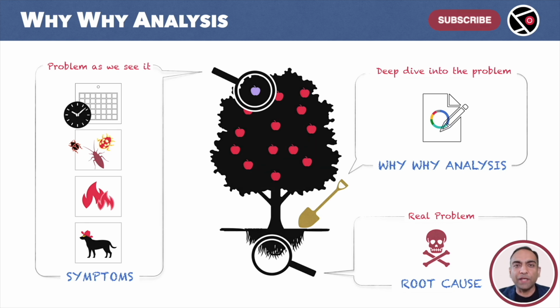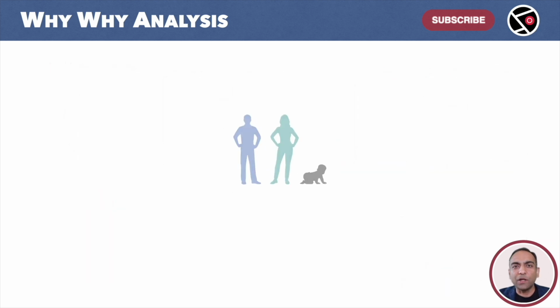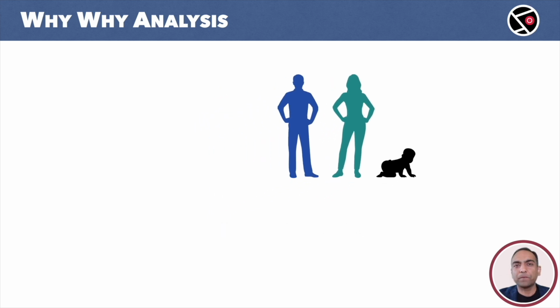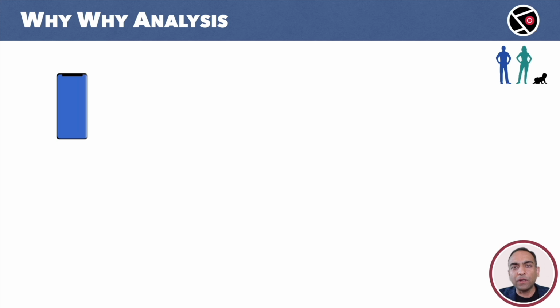Let me explain using an example. We will start with the stakeholders, a family of 3, a father, a mother, and a child. The father bought this phone last week. Looks quite expensive, but today the screen is shattered.